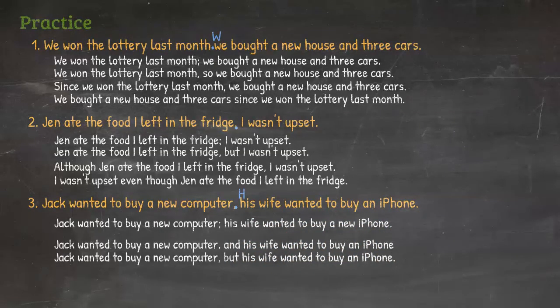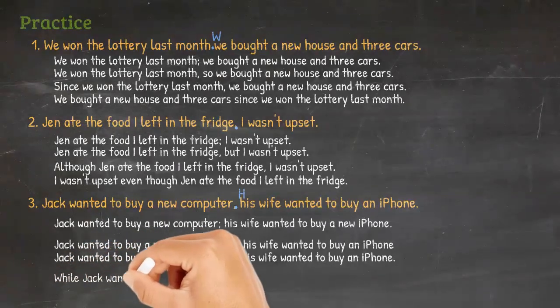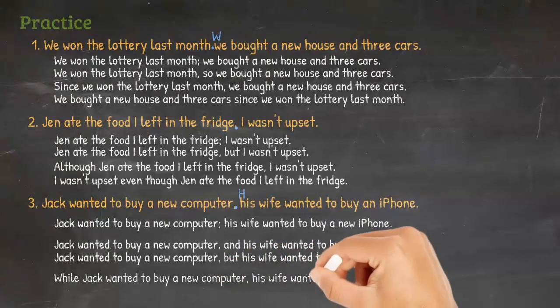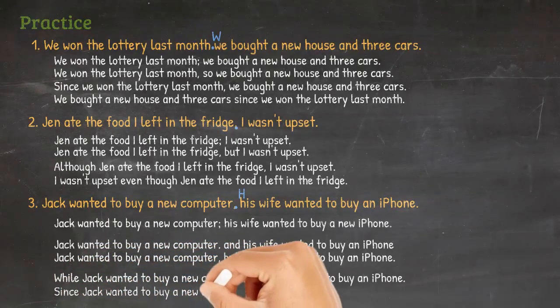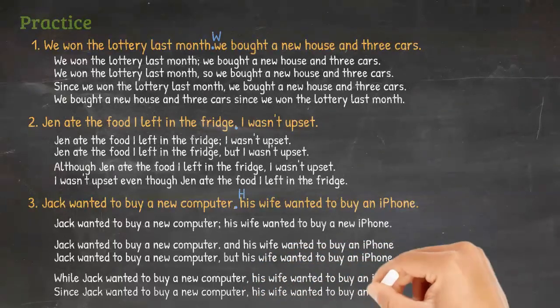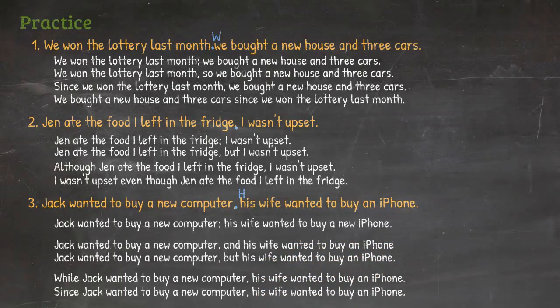As a complex sentence, if we assume that they each want something, we can say, while Jack wanted to buy a new computer, his wife wanted to buy an iPhone. And if we want to show that only one of them could have something, we can say, since Jack wanted to buy a new computer, his wife wanted to buy an iPhone. These 2 subordinating conjunctions perhaps do not provide the exact meaning we are looking for, but they cover the general idea. And that too is a lesson we covered earlier.